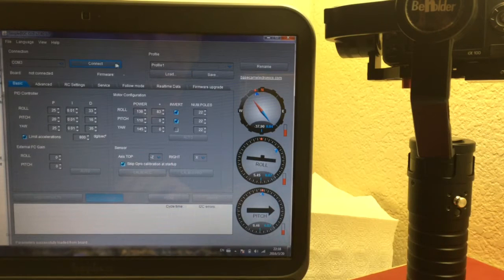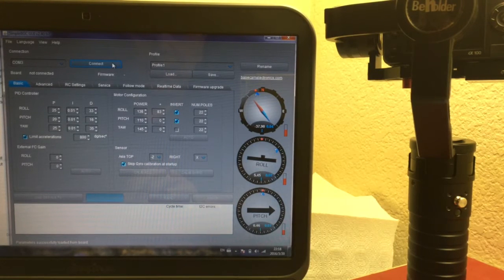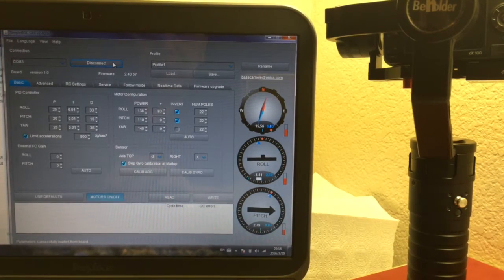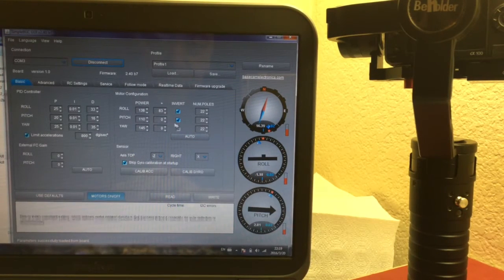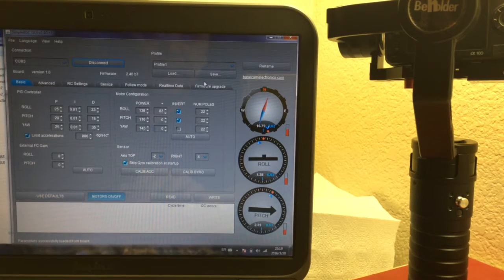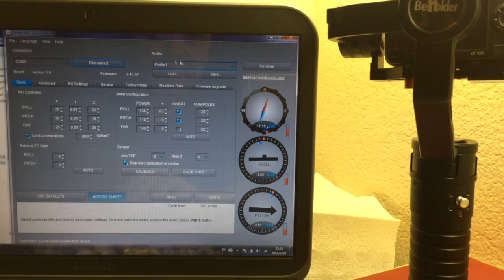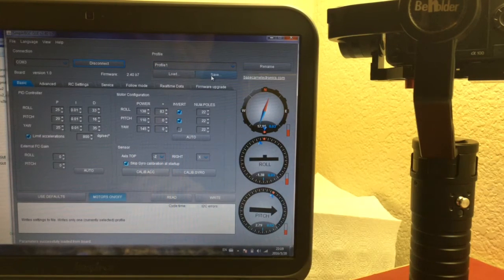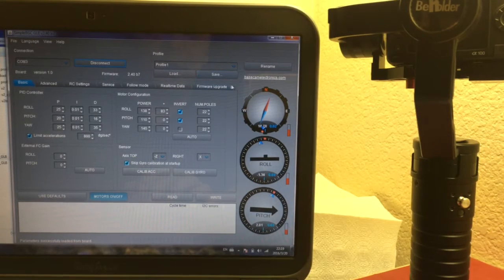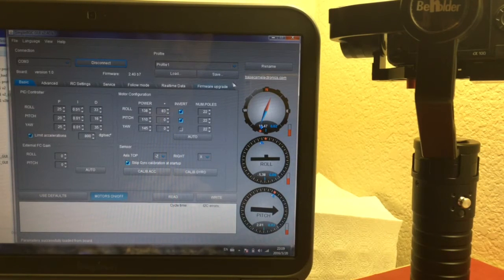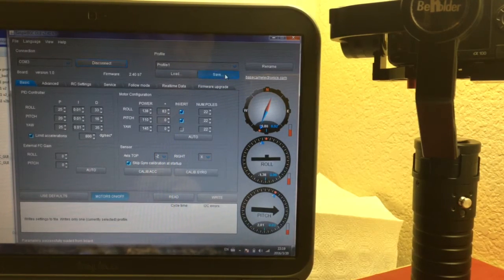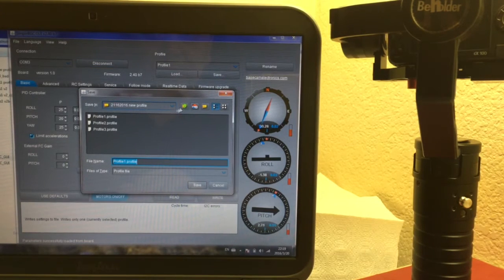Now we connect to the gimbal first. After connecting, we can see the information here. We can see the profile first, profile 1. Let's save the profile first before we load any new profile or do any revisement for the gimbal system. Okay, let me save this one. Click save.